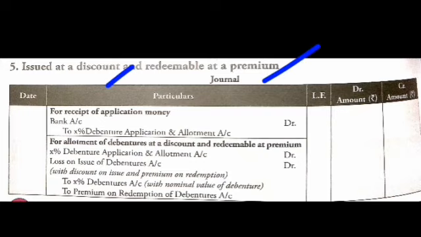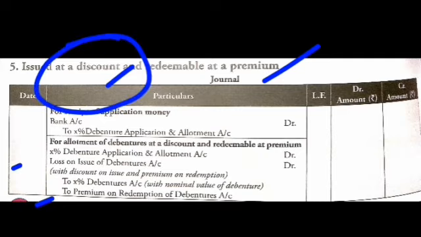Then the next case is issued at discount and redemption at premium. Again you can see there is a redemption at premium, so we have to open loss on issue of debenture and premium on redemption. But there is a discount at the time of issue also, and we will not debit the discount account in the second entry because discount is also our loss. So we will combine discount and loss on issue of debenture.